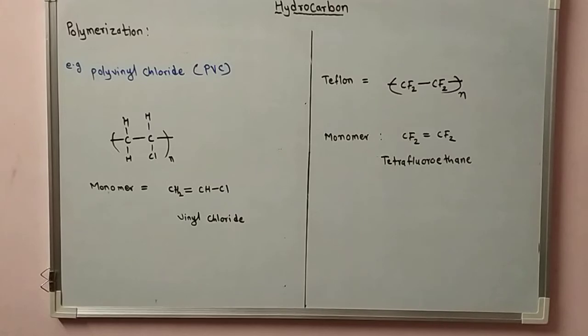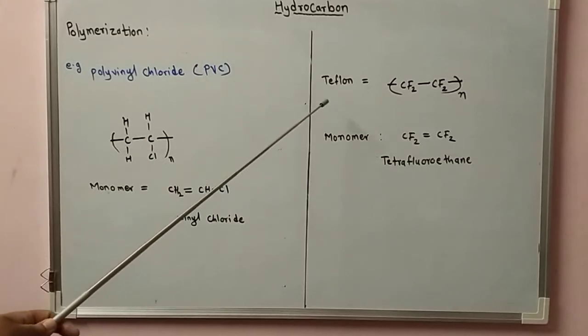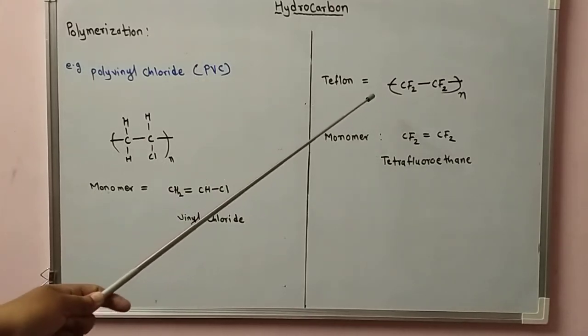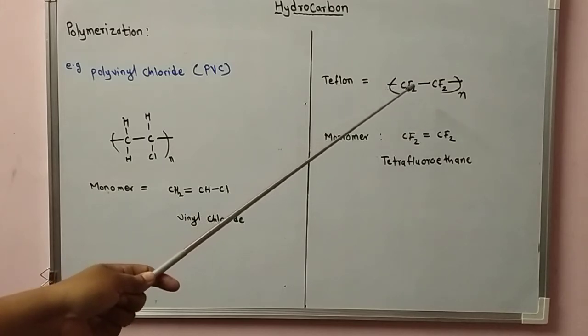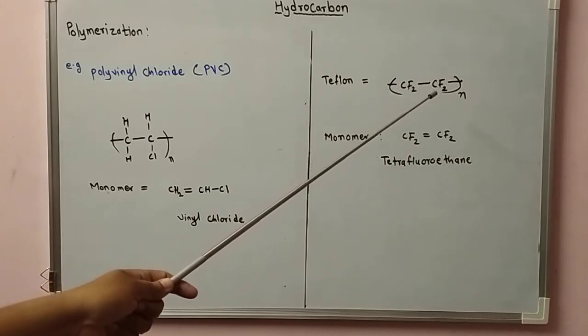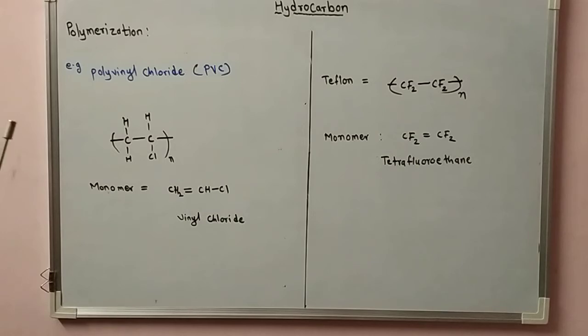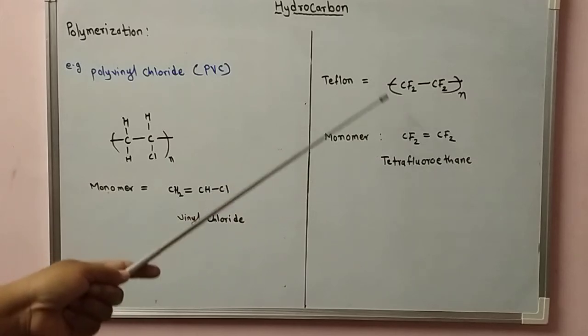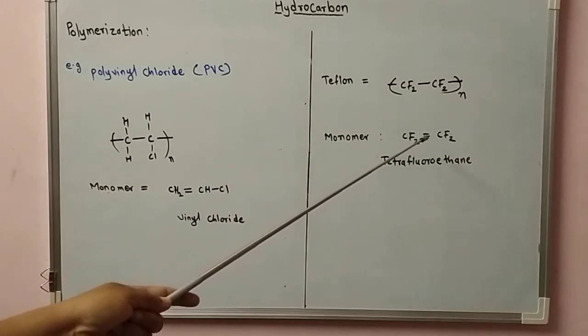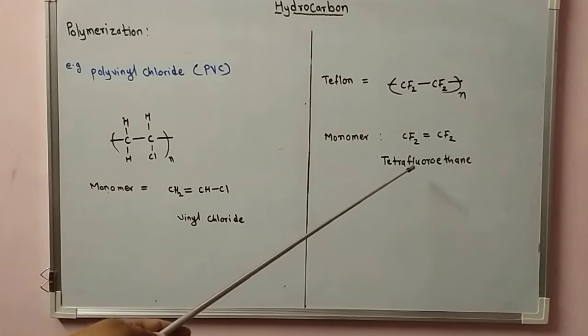Let's see another example. Teflon, this polymer has the structure -(CF2-CF2)- n times. From this the monomer molecule we can write is CF2=CF2, tetrafluoroethene.